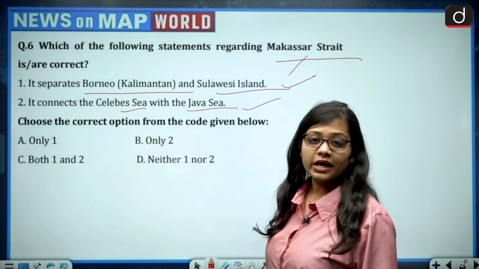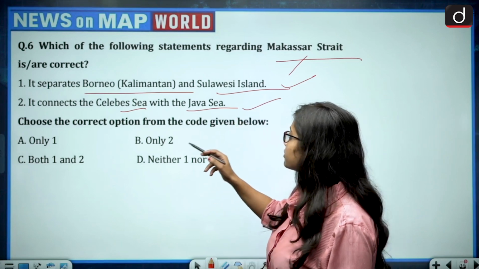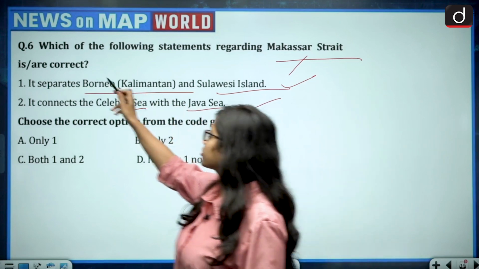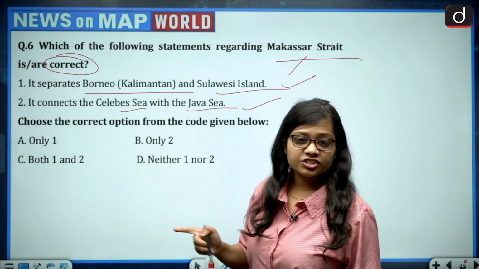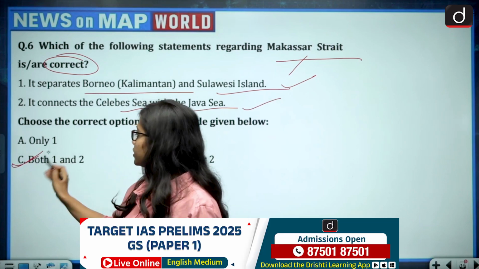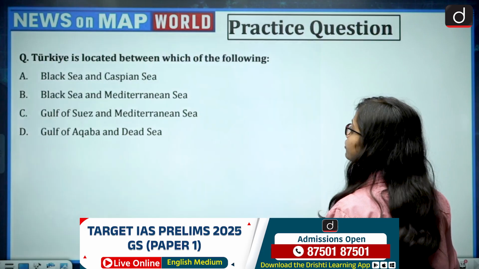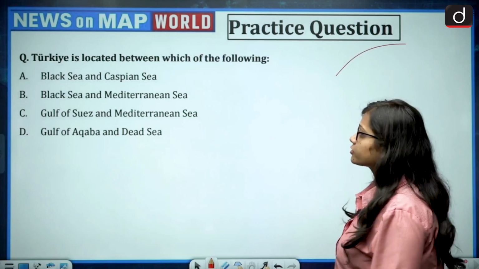This is also correct. The question is asking which of the following statements given are correct. So first is correct, second is correct. So the correct answer becomes option C, that is both 1 and 2. Now moving on to the next question, and this is the practice question.